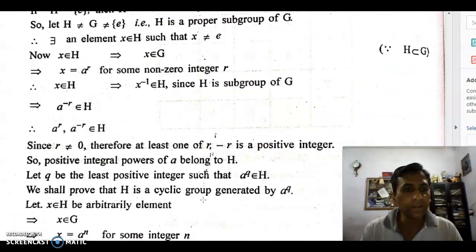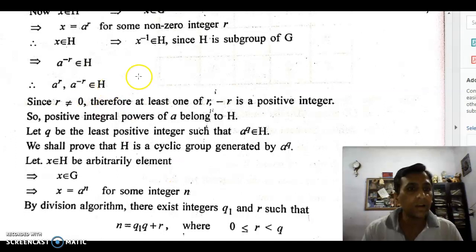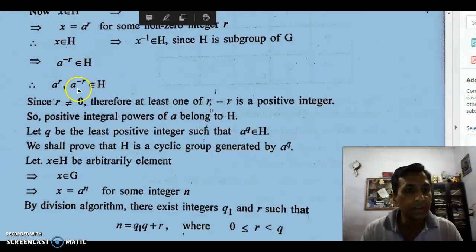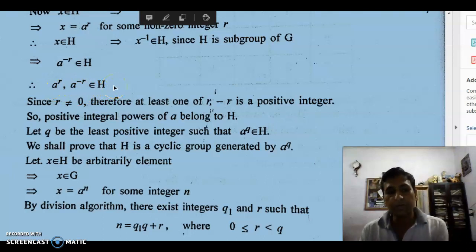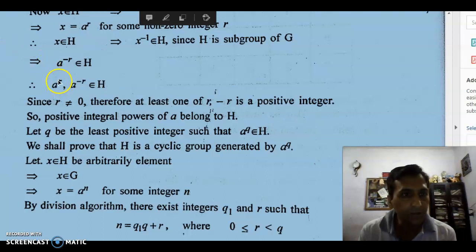So what is r here? In our case, you can see that A^r and A^(-r) both belong to H. If r is positive, then r is positive; if r is negative, then minus r is positive. It means out of these two, r and minus r, one is a positive integer.